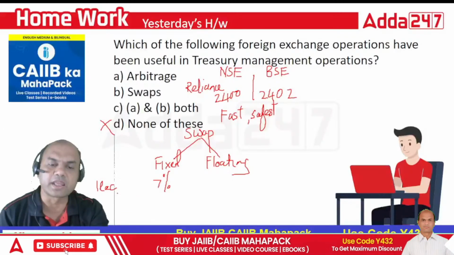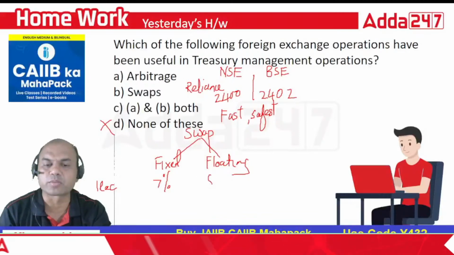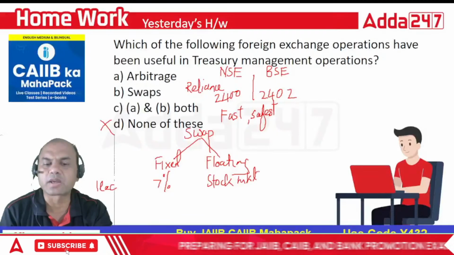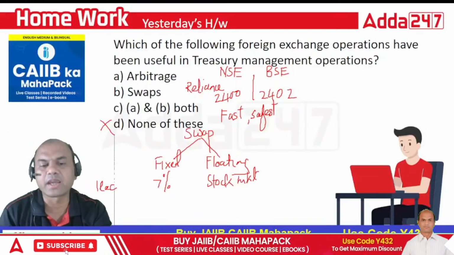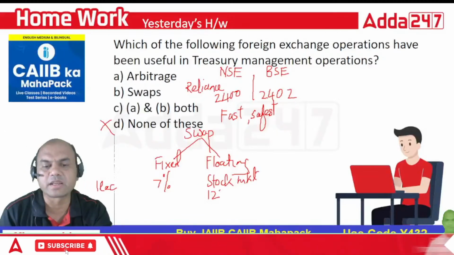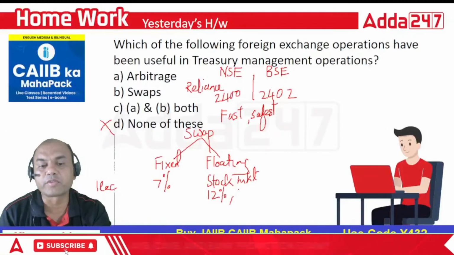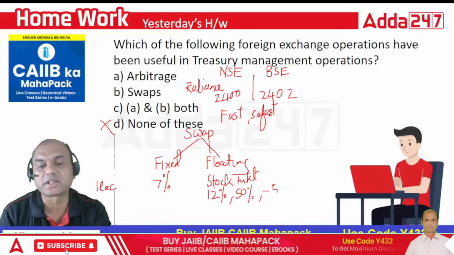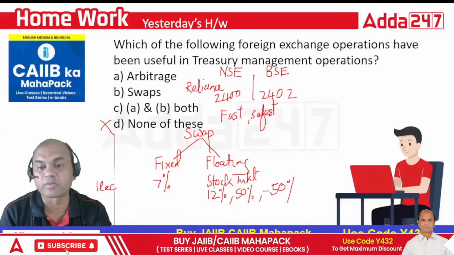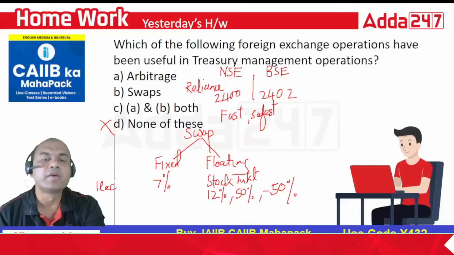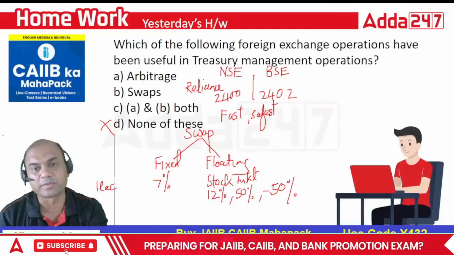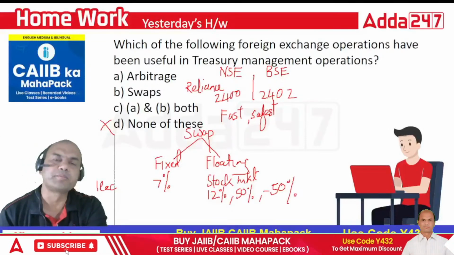Now I take this 1 lakh and invest it in the stock market. In the stock market I may get 12% in a year, or 50% in a year, or minus 50% in a year. It can happen that my whole amount goes down. So this is floating and this is fixed. This I have guaranteed you, I'll give you 7%. This is known as a swap. One leg is fixed, the other leg is floating.